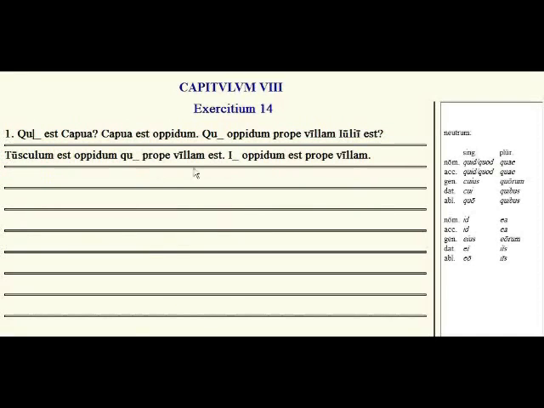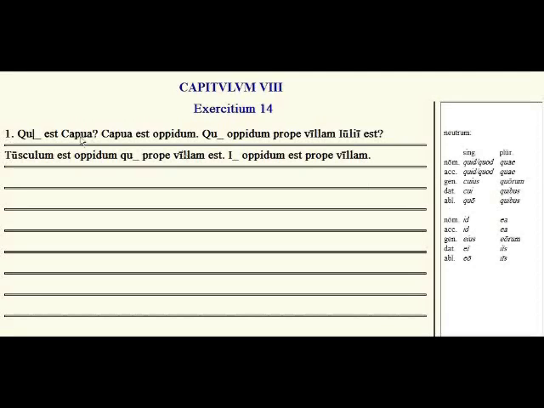Okay, exercitium quartum decimum. We have the neuter forms of the pronouns here. Notice that in the neuter, the nominative and the accusative are the same. Quid and quod. Quid being the question form, and quod being the regular relative pronoun. And then quae and quae the same. And down here we see that id and id and ea are all the same.